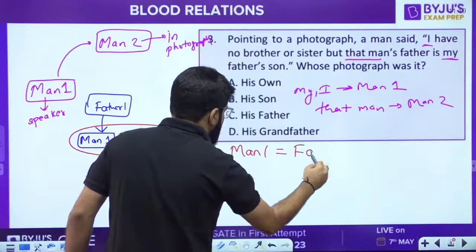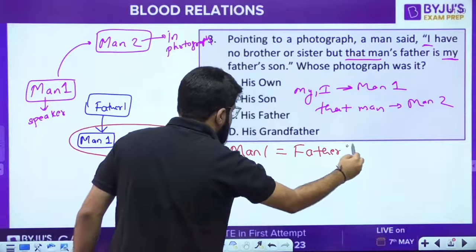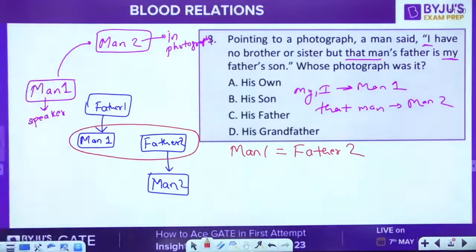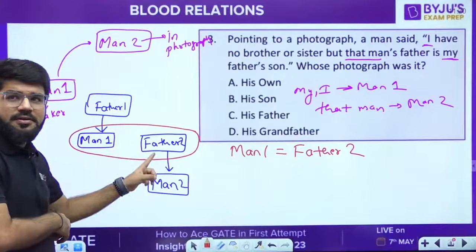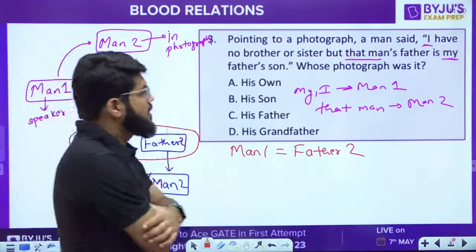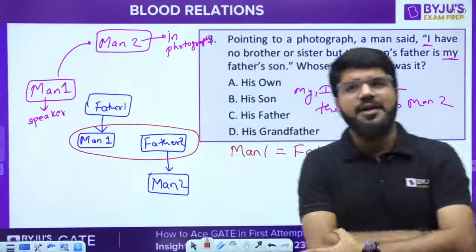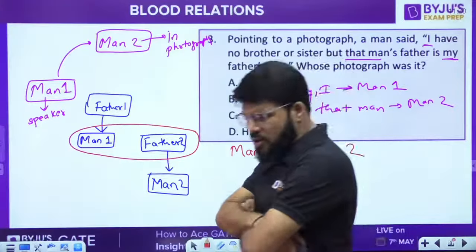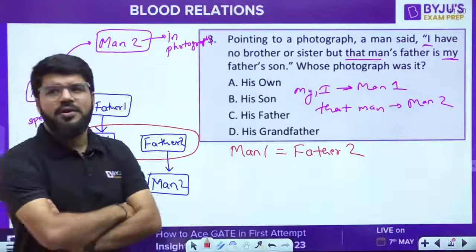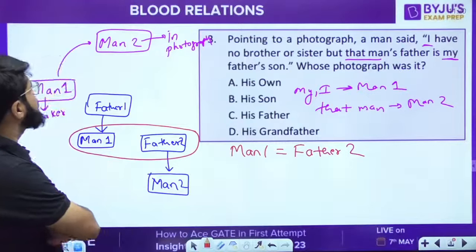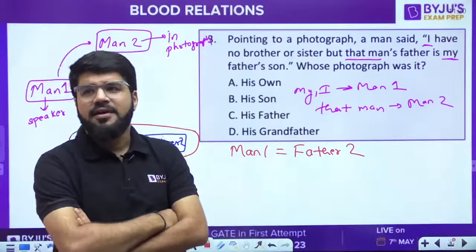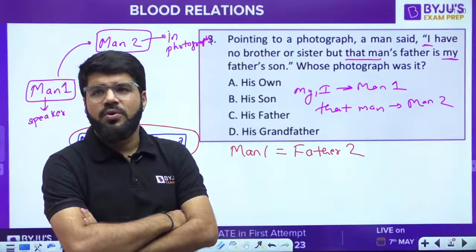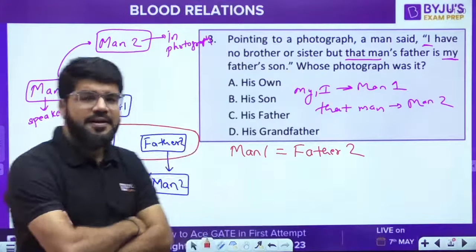Man 1 is equal to father 2, because this man 1 has no brother or sister. Now whose photograph is it? Now tell me. Is it his own? The photograph belongs to man 2, and who is man 2? Is it his own, guys? Think about this again. Siri, Adil, Nishu, Sham, is it his own? Think and let me know.